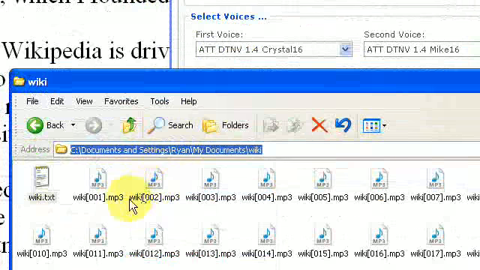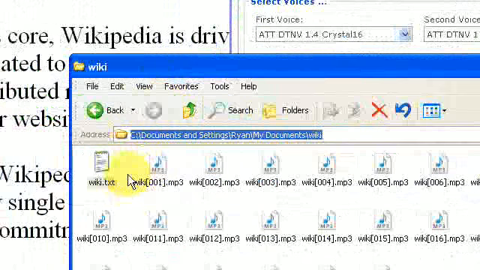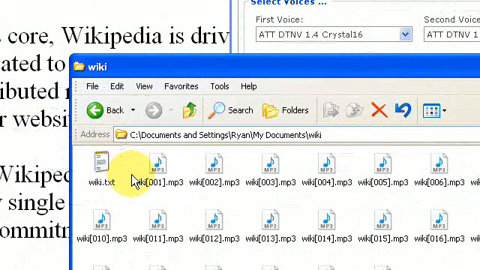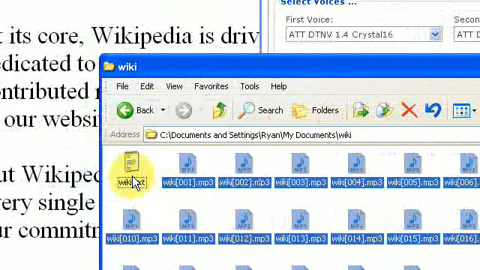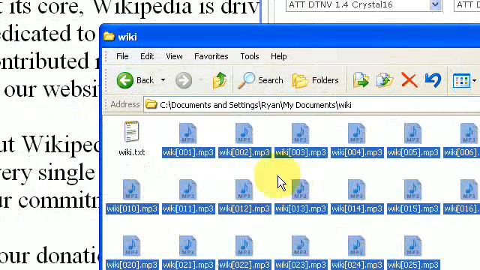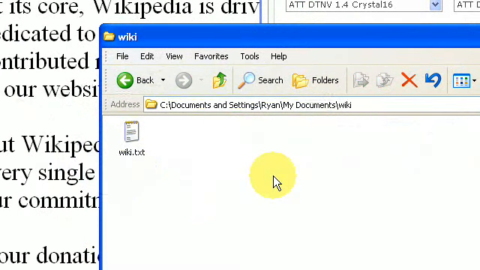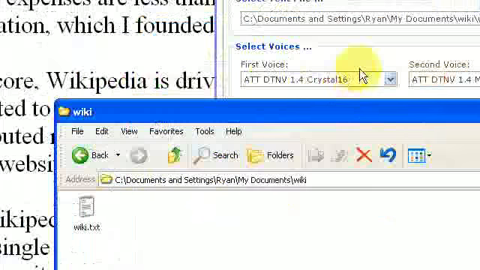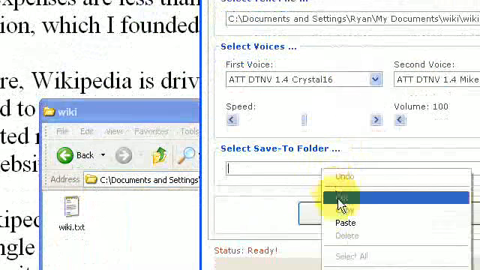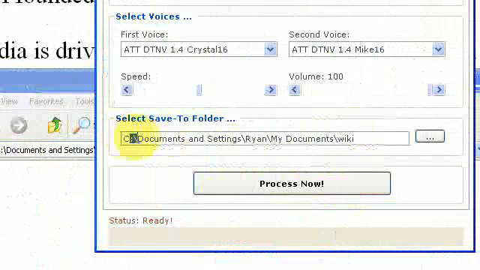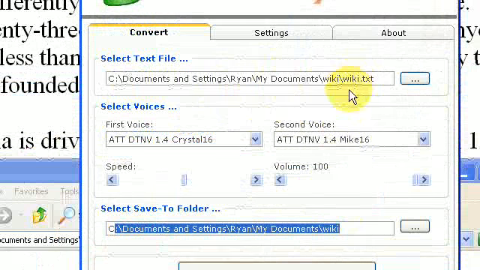I've already processed it here, so let me delete these files. I've already done this once, so there we go. There are no MP3 files in there, so there's no magic to this. I'm going to put the output folder in the exact same folder as the input folder.